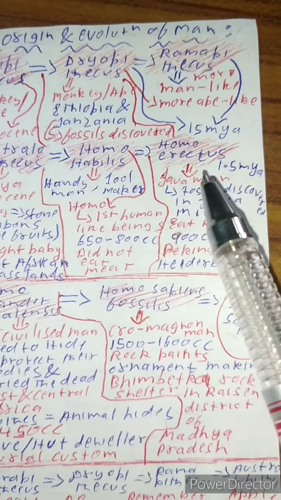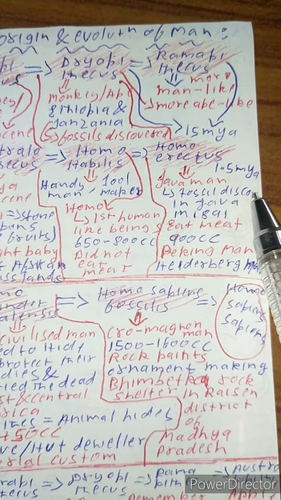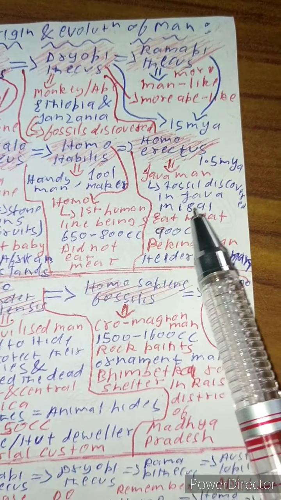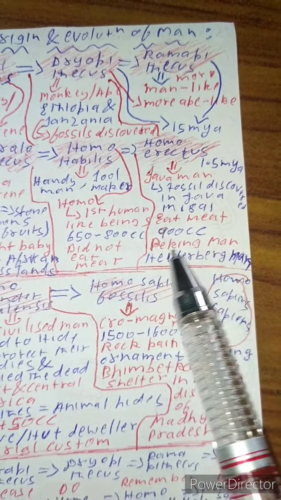Homo erectus, 1.5 million years ago, are called Java man, because fossils were discovered in Java in 1891. They are the first beings which ate meat. 900 cc brain capacity, Peking man or Heidelberg man.